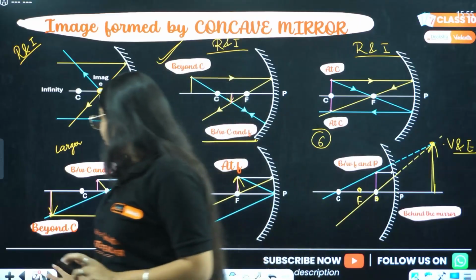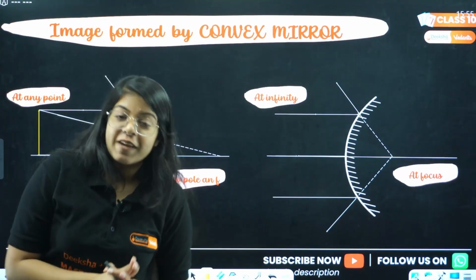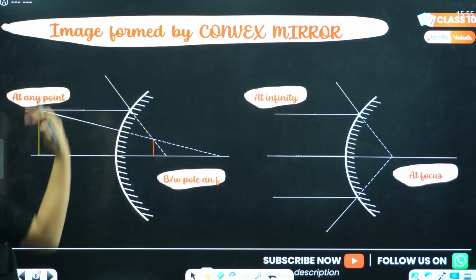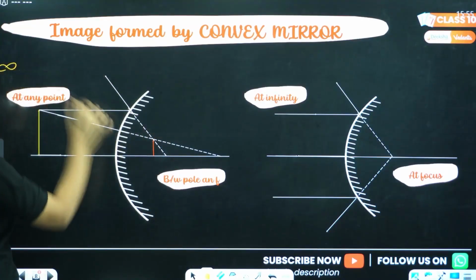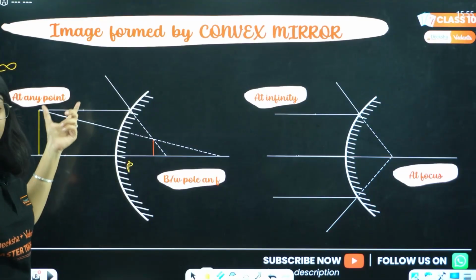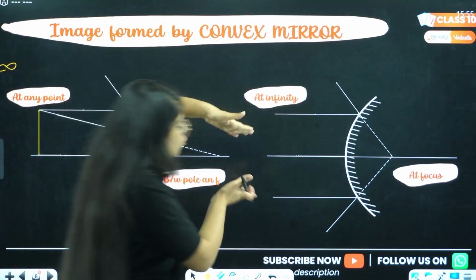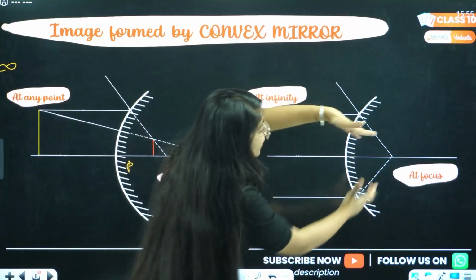Then let's move on to the second, that is your convex mirror. In a convex mirror, we just have two cases. First, the object is at any point between infinity and pole. Let's just take the first, that is at infinity. So all the rays go parallel, they meet at focus.